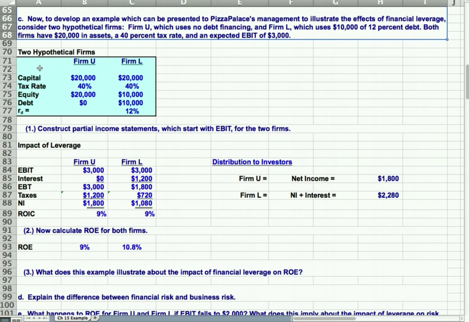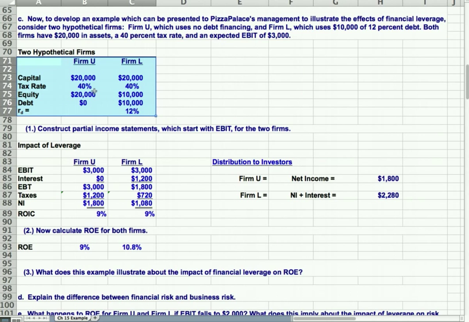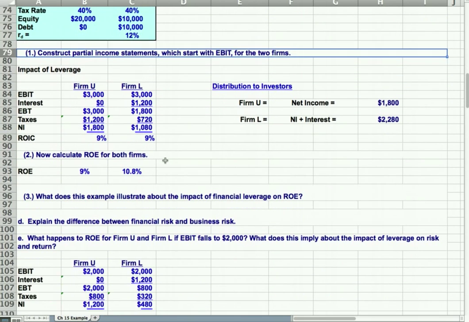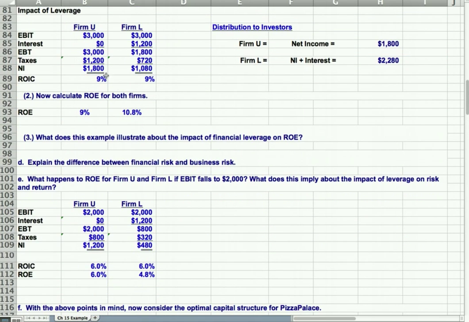So let's look at these two hypothetical firms. Capital in both is $20,000. Tax rate is the same. Equity in the unlevered, because it uses no debt, is 20, and the levered is 10. In the levered, we also take on 10 of debt at a rate of 12%. So we'll construct partial income statements. It starts with EBIT for the two firms. EBIT for both is $3,000.